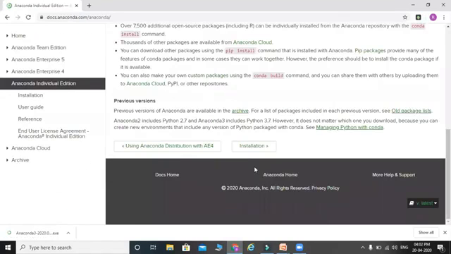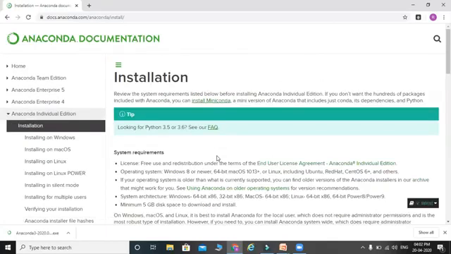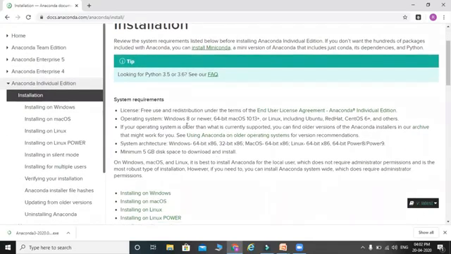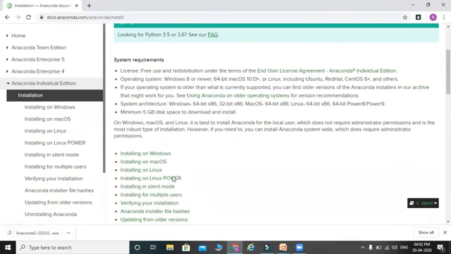When you click on installation, you see here there is a license, free for use and distribution under the terms of the end user license agreement. Operating system: Windows 8 or newer, 64-bit, Mac OS or Linux you can use. I am with Windows 10 here. Minimum 5 GB disk space to download and install. Firstly, we are going to install on Windows.